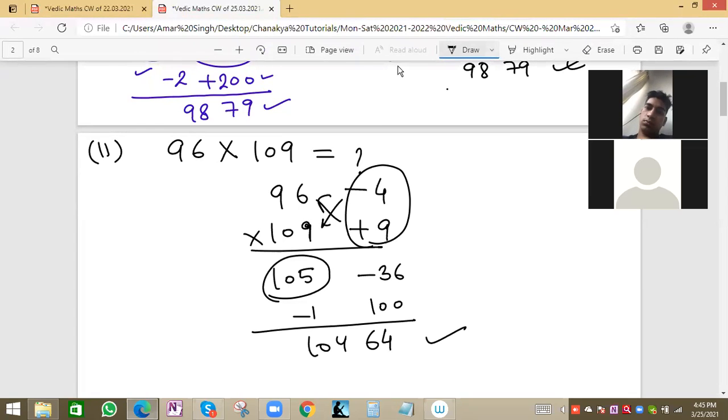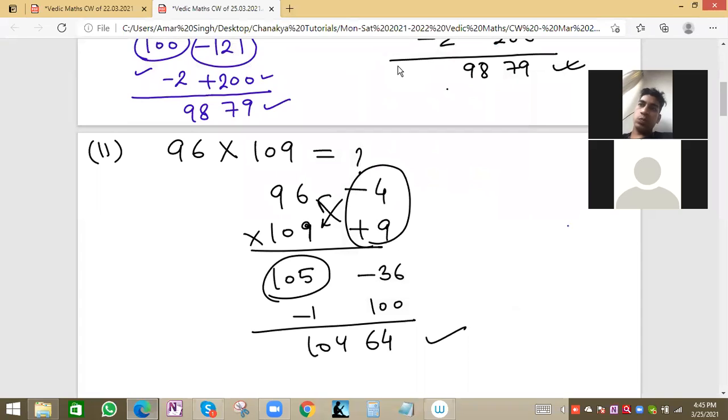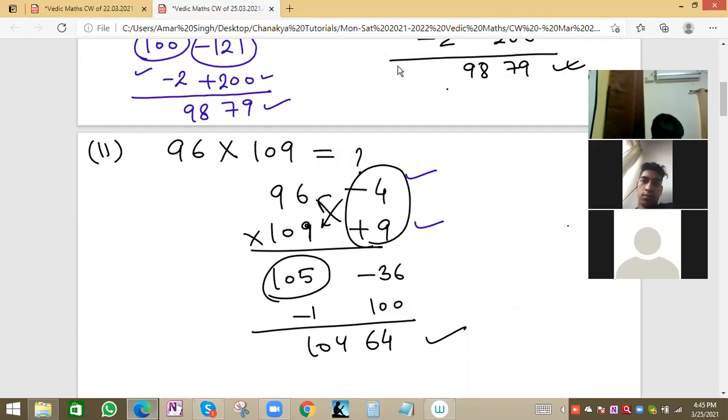Any doubt? Because 96 is less than 100 by how many numbers? By 4, so minus 4, and 109 is more than 100 by 9, plus 9. Then we'll do cross: 109 minus 4 is 105, or 96 plus 9 is also 105, and 9 times 4 is 36 with a minus sign, minus 36. So more than minus 36 in positive sense will be 100, and we'll subtract 1 here. So 100 minus 36 is 64, and 105 minus 1 is 104. You get the answer.